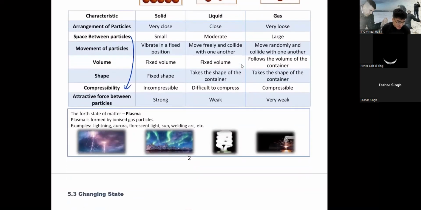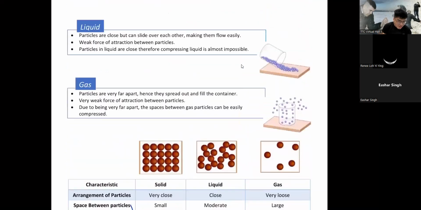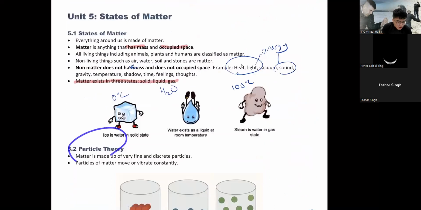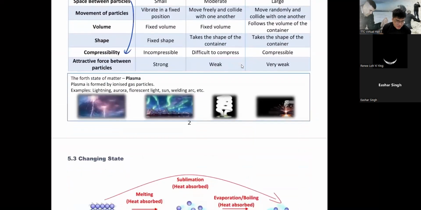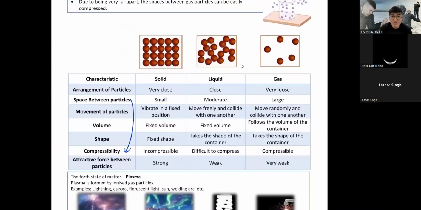Anyway, let's talk about some fun facts, shall we? Your states of matter. We used to think there were only 3 states of matter. Then scientists discovered the 4th, which is called plasma. Do you know what plasma is? Fire is a plasma. If you ask where fire belongs, is fire a solid? Obviously no. Is fire a liquid? Not really. Fire cannot flow, right? Is fire a gas?